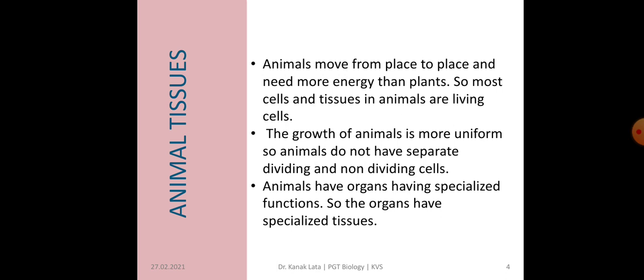You have seen that in the case of plants, there are dividing as well as non-dividing tissues. But here there are no separate dividing and non-dividing cells. Animals have special organs for special functions. So organs have a special type of tissues.